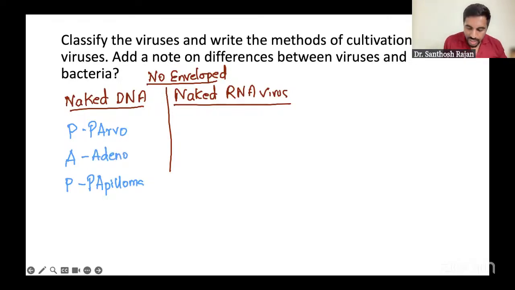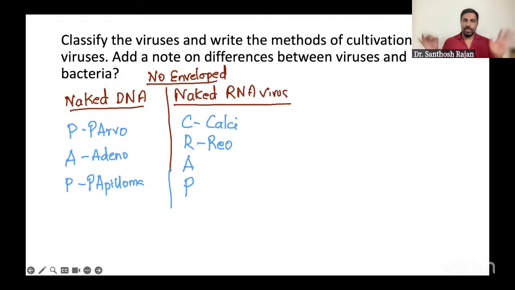What about naked RNA? The shortcut is Crappy people go naked. Some of the crappy people, they go naked. C for Calicivirus. So remember Kali the fighter, he's a naked guy. R for Reovirus. Rio means you always remember that movie Rio, the bird is naked. Birds don't have clothes. And A for Astrovirus. Astro is basically stars, stars in the sky. They don't have clothes, they're just there. Remember the beautiful Rio bird.